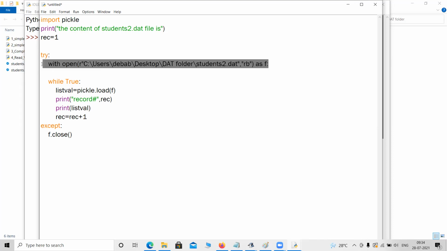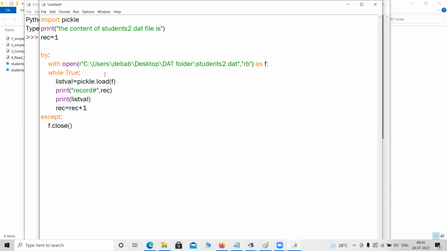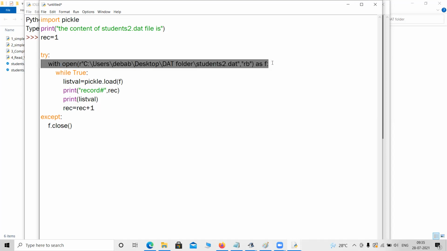This with clause is being used just to confirm that if anyone forgets to close the file, whenever this with clause is over, the file will be automatically closed. So all the lines here should be written inside the with clause. Let me write them inside. Sir, here f is a variable and it need not be predefined? Python will create the variable itself. Yes, that's all. Look, I have not changed anything else other than this line. I have only placed this line inside the try.